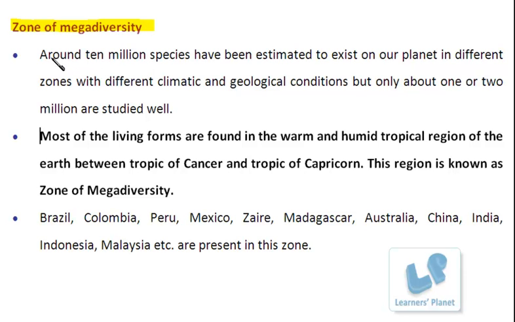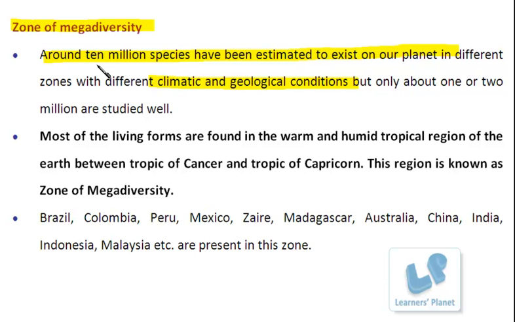You know one thing, there are around 10 million species which have been estimated to exist on our planet. And of course, these 10 million species are not limited to a particular zone. They are widely distributed on our planet. And as the distribution occurs, you can observe how much variation there is on our planet itself with respect to the climatic and geological conditions, isn't it? So if these organisms are living in different climatic and different geological conditions, then definitely they must have varied characteristics, right?